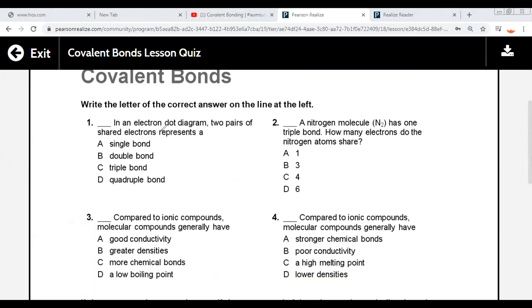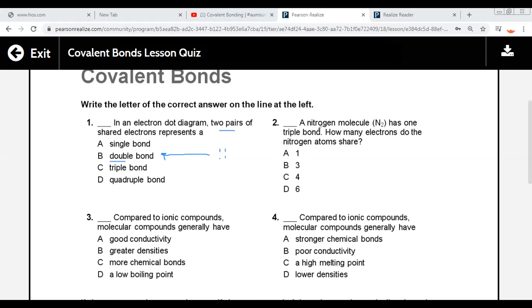In an electron dot diagram, two pairs of electrons, one pair and one pair, two pairs of electrons: double bond, because each pair, each two electrons, forms a single bond, and two pairs of shared electrons form a double bond. Number two, double bond.